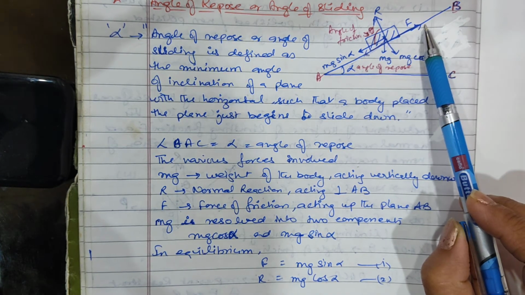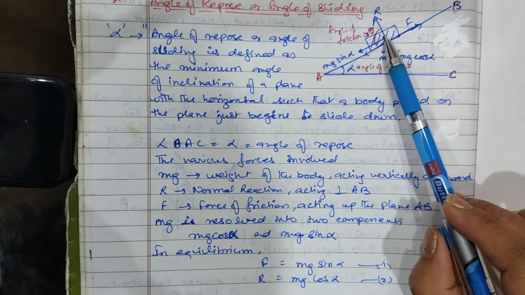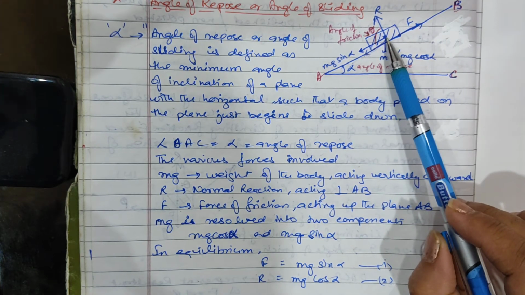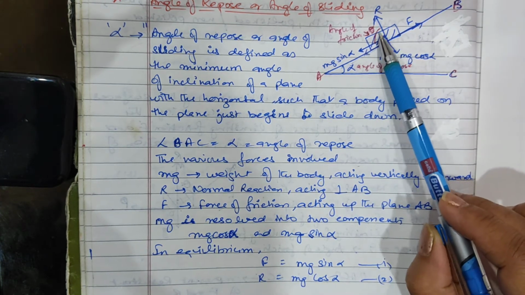So according to the definition of the angle of friction, it is the angle between the normal reaction and the force of limiting friction. That means this angle becomes theta. So this angle becomes theta.